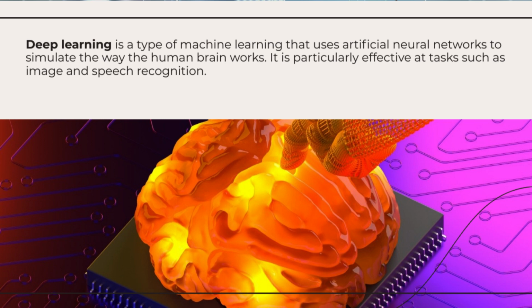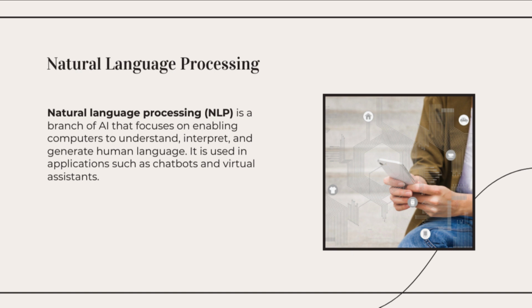5. Robotics. Robotics combines AI with mechanical engineering to create intelligent machines that can interact with their environment. Robots can perform tasks autonomously or with human guidance. They are used in industries like manufacturing, healthcare, and exploration.